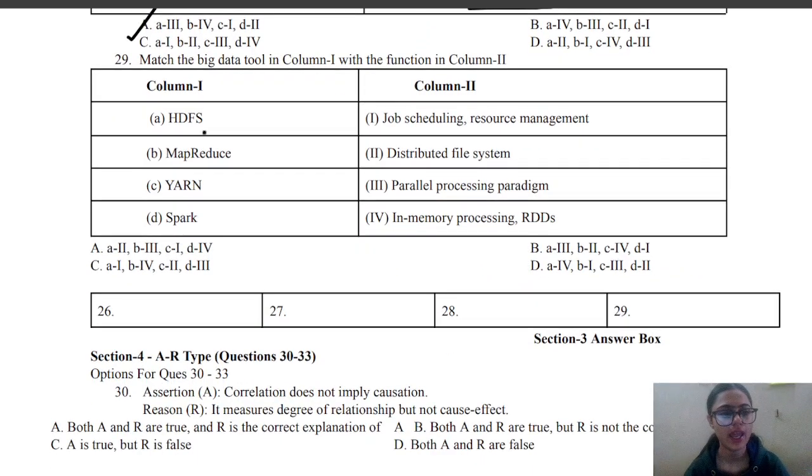Next is HDFS. So HDFS is basically a distributed file system. MapReduce is a parallel processing paradigm. YARN stands for yet another resource negotiator, and its work is job scheduling and resource management. And Spark is basically in-memory processing, RDDs. So the correct answer is A.